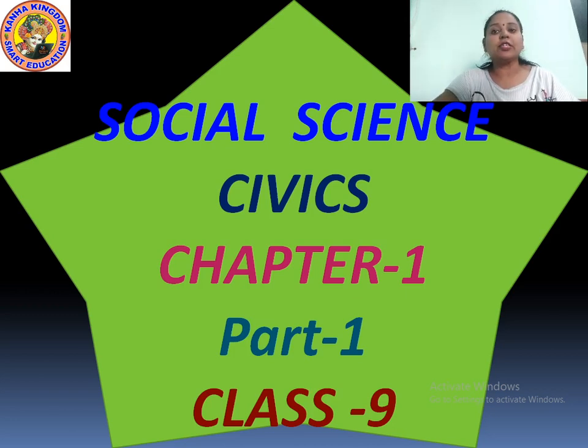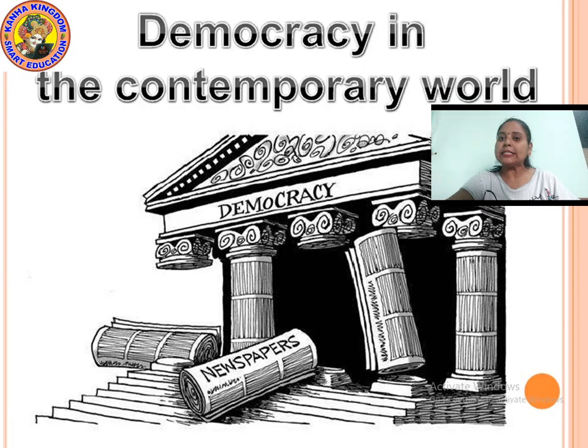Today we are going to discuss civics, chapter number 1, part 1 for class 9. The name of the chapter is Democracy in the Contemporary World. This is chapter number 1 of civics.